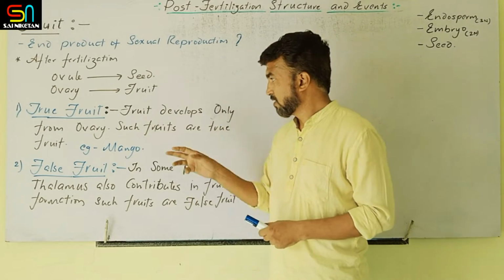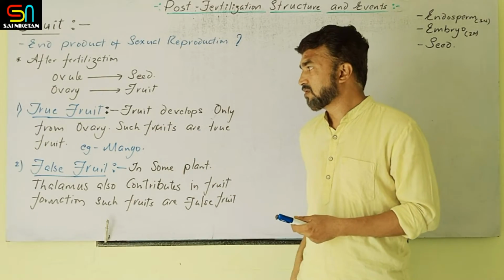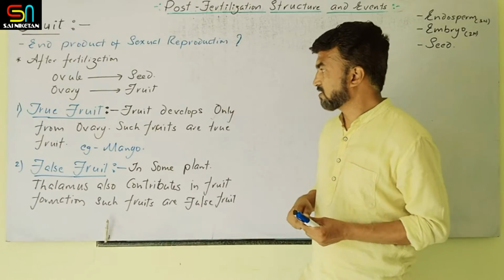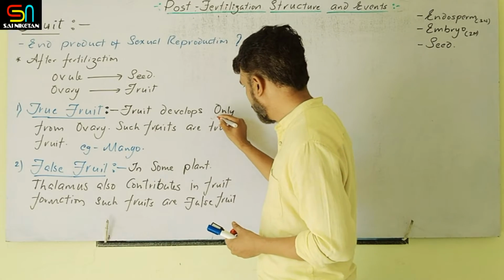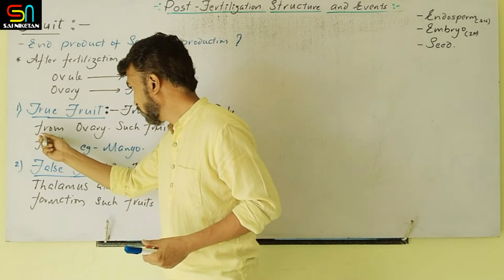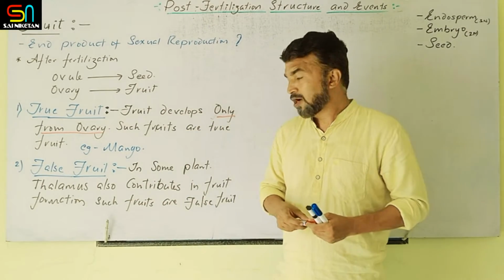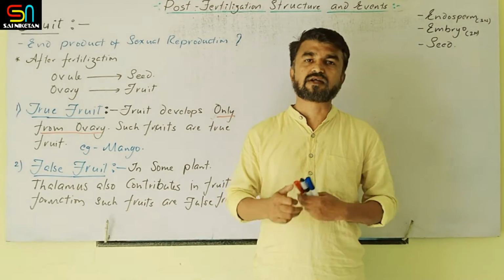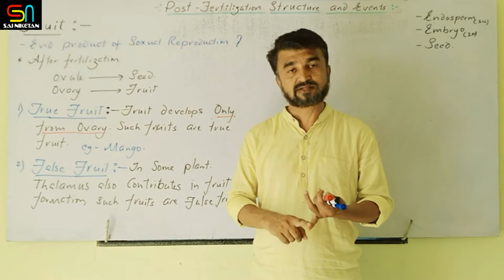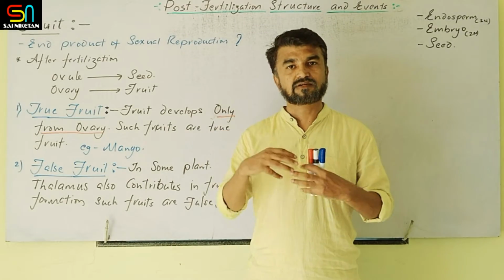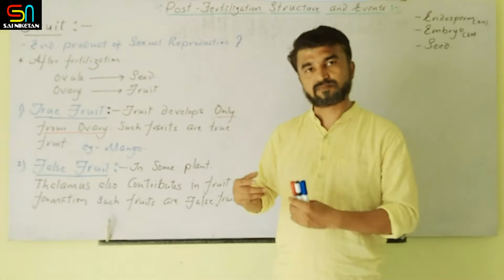Clarify now. In true fruit, in most of the cases, the fruit develops only from the ovary. Only from the ovary. Clear? Other floral parts degenerate and fall. Calyx, corolla, anther, stigma, style, everything withers.